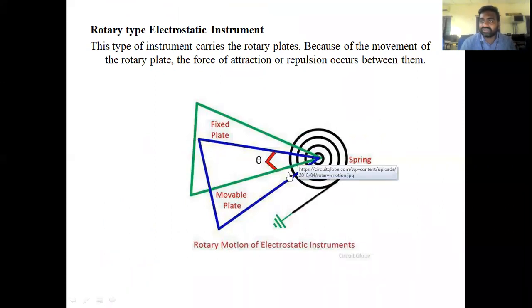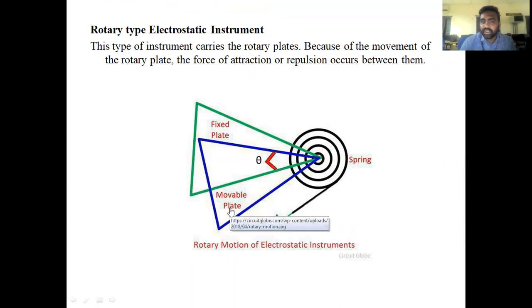And the second classification is the rotating type electrostatic instrument. In this classification, the electrodes are constructed in the form of vanes. This is one fixed vane, and this is a moving vane. The green vane is positively charged, the blue vane is negatively charged, and the blue vane will attract towards the fixed vane, the spindle will rotate, and the needle will deflect from the initial position to a maximum magnitude.